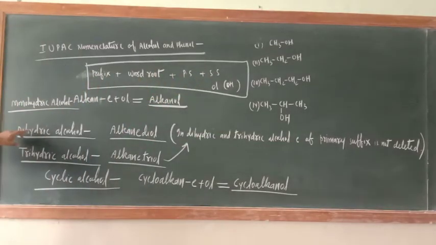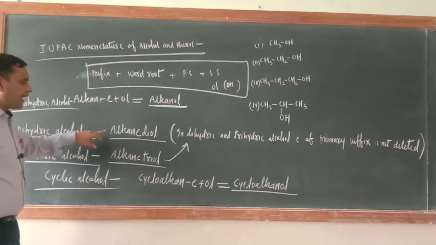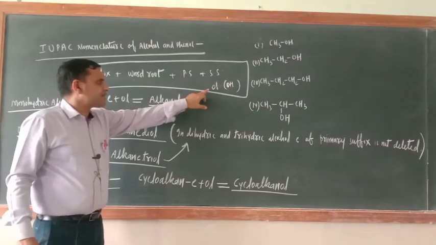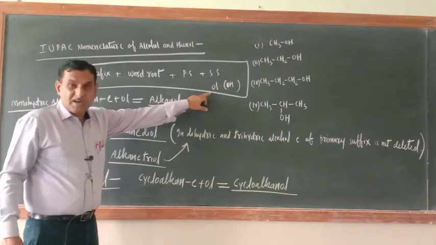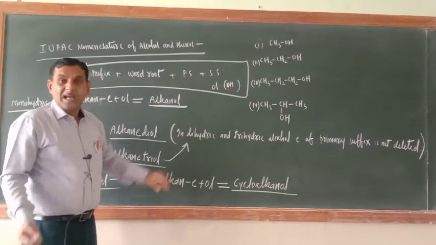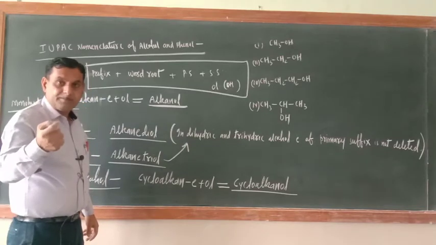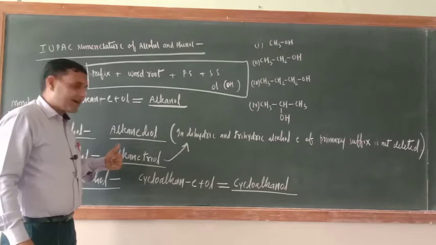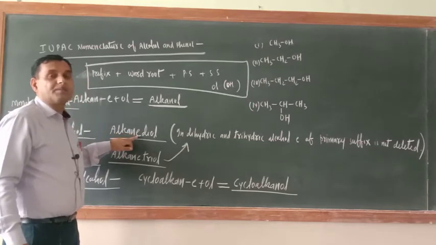What about dihydric alcohol? Here the secondary suffix would be diol, and D is a consonant. That is why in the case of dihydric and trihydric alcohol, E will not be deleted.